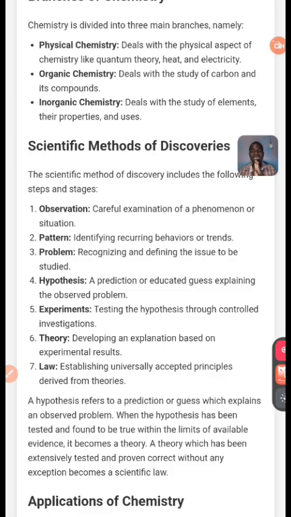How do scientists discover? We have about seven, you can see it below. That's what I've already shown you. Now we have number one, can you call it for me? Observation, pattern, problem, hypothesis, experimentation, theory, and law. This is the method that scientists normally use to test whether something is true or not.